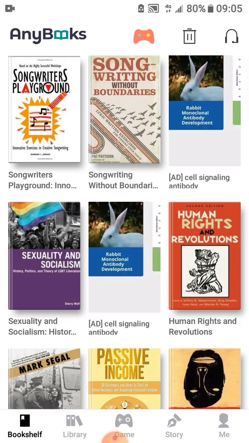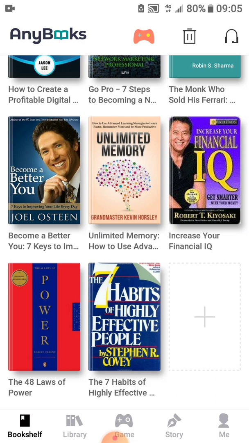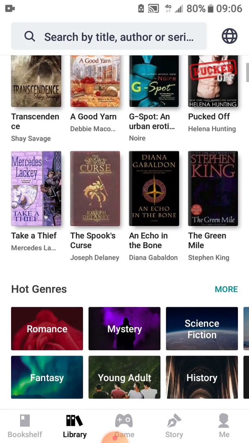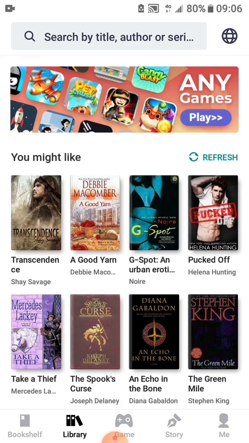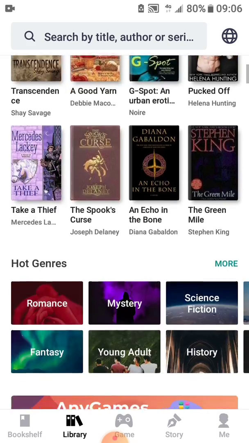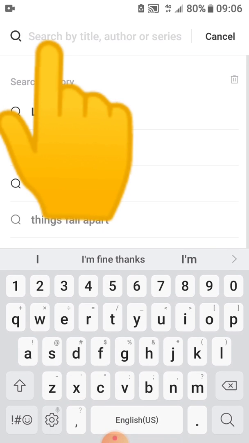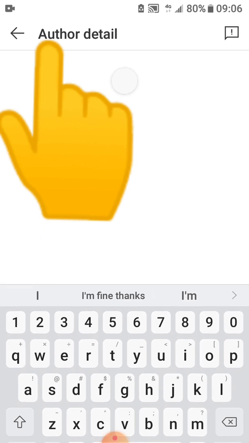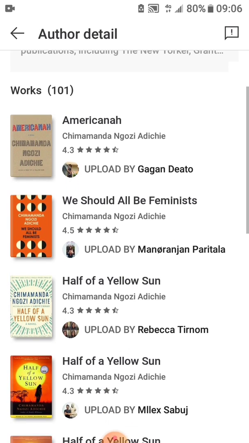So when you're on the application interface, the bookshelf might be empty because you just downloaded it, but you could easily click on the library here, and it will open up the section for you where you can check. There are books in different categories you could select, but in case you don't find anything you want on the home page, you could just click here and search for whatever you want. In this case, this was when I was looking for human rights. Just search for this Americana. Oh yeah, I've been wanting to read this.